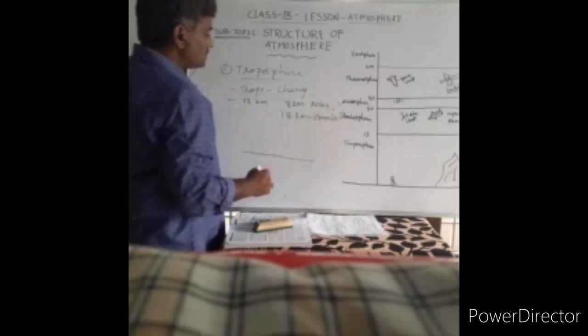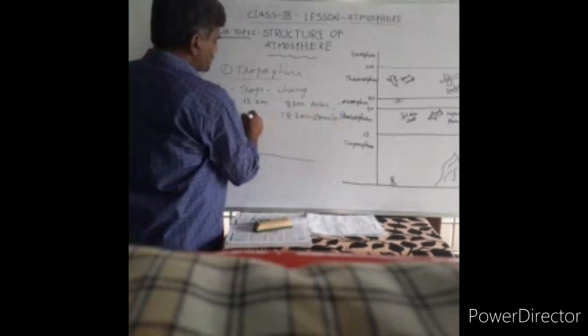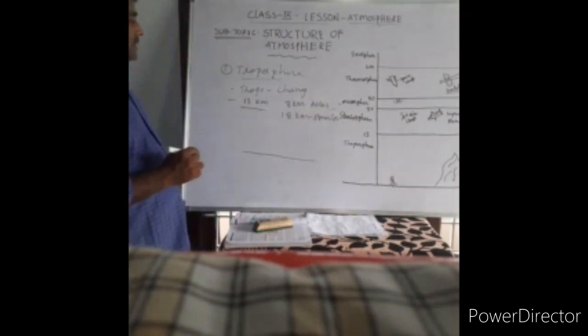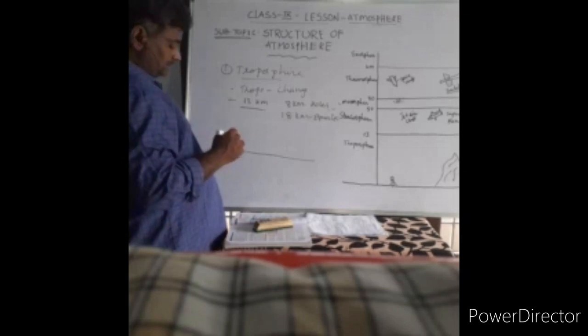So on average, the total is around 13 kilometers.